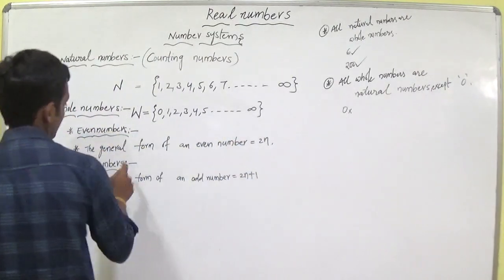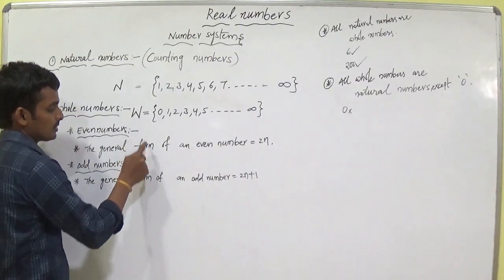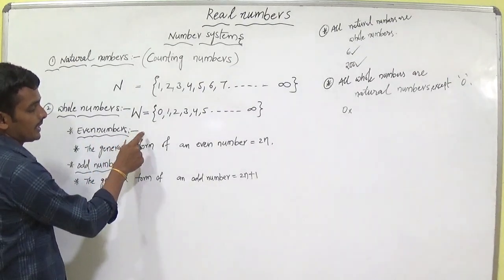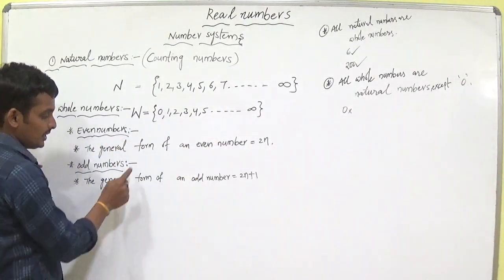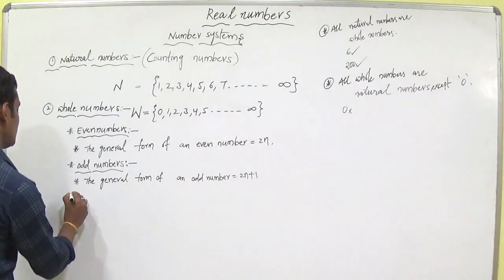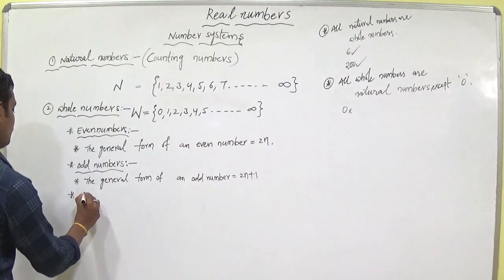Be careful, students. Write the definition of even number and examples. Write the definition of odd number and examples. Definition, examples and this point. Now we are discussing the numbers. Those are prime numbers.